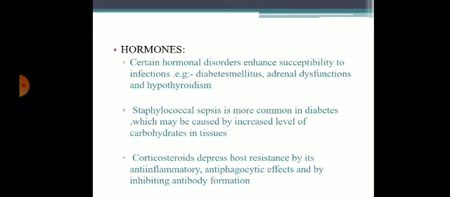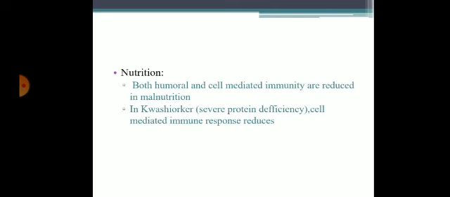Corticosteroids depress host resistance by their anti-inflammatory property, antiphagocytic effect, and inhibiting antibody formation. Third, nutrition. Both humoral and cell-mediated immunity are reduced in malnutrition. In Kwashiorkor, that is protein energy malnutrition with severe protein deficiency, cell-mediated immune response is reduced.